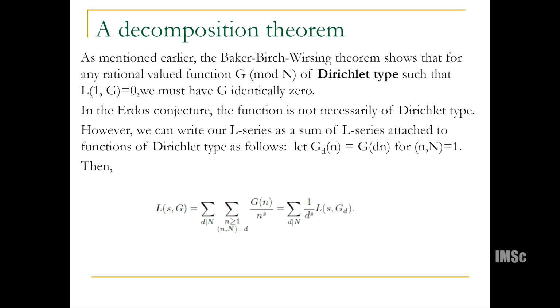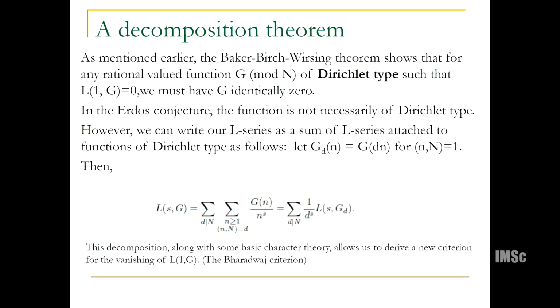In this decomposition, you take the divisors of n and then partition the sum according to the GCD, and then you can pull out a d to the s, and the remaining L-function is attached to g_d. This g_d is now a function of Dirichlet type. This decomposition, along with some basic character theory, allows us to derive a new criterion for the vanishing of L(1,g), and I call this the Bharadwaj criterion because essentially it appears in Abhishek's thesis.